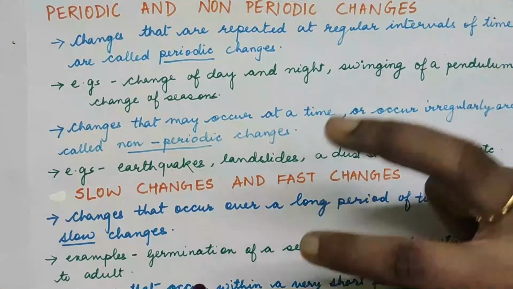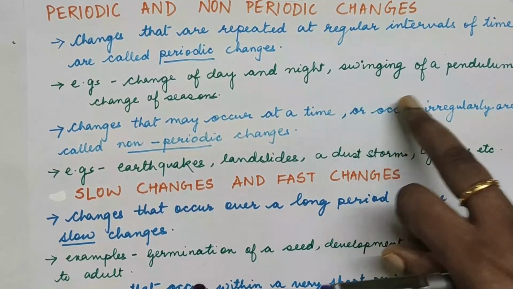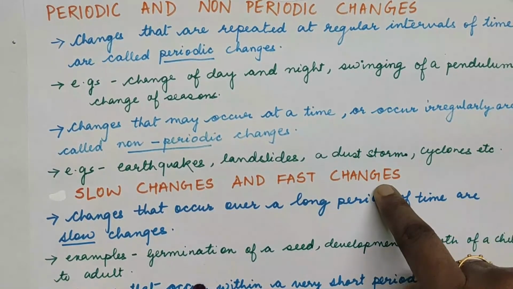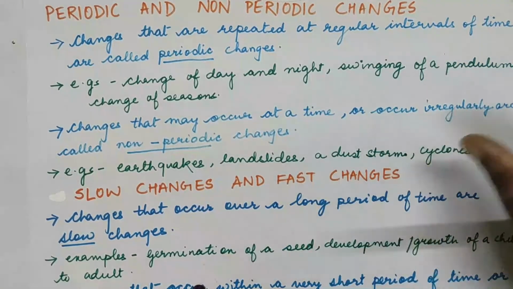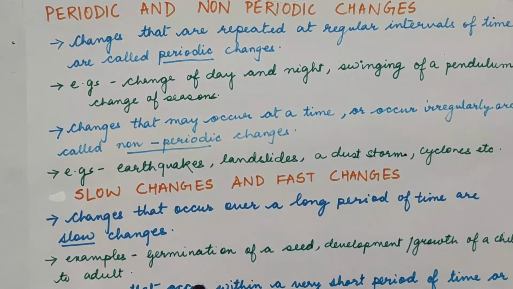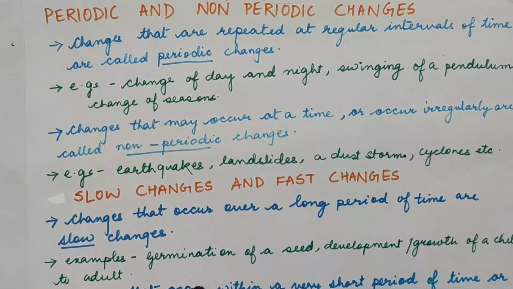There is a span of time around which the change happens. The swinging of a pendulum, you might be reading in physics about the pendulum. The swinging or the movement of the pendulum is a periodic change. Then there is change of season. After every 3 to 4 months you see changes in the season. So all those changes which are happening at regular intervals of time are called the periodic changes.